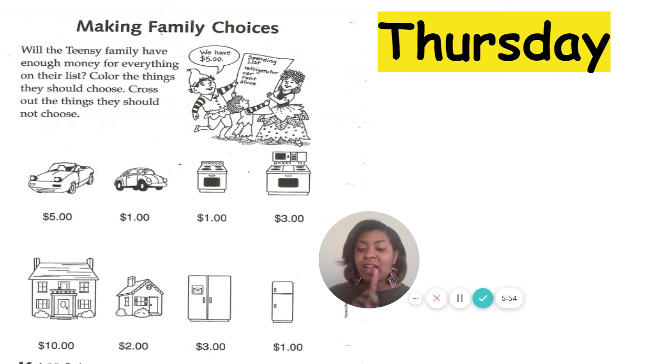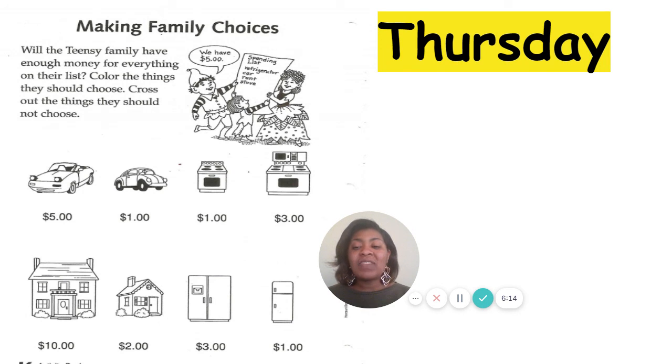So now we have $1 left, and we still have one more item on our list to buy, which is the refrigerator. So we have one refrigerator that costs $3 and one that costs $1. Which one should we buy? We should buy the one that costs $1. You're exactly right.